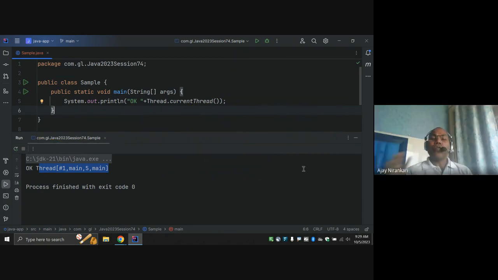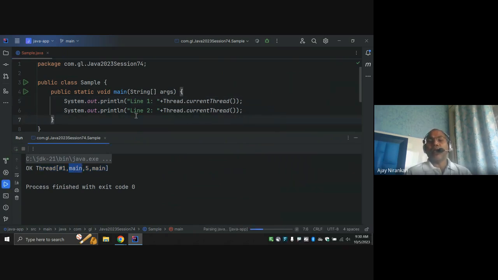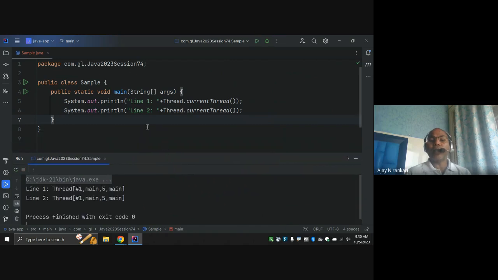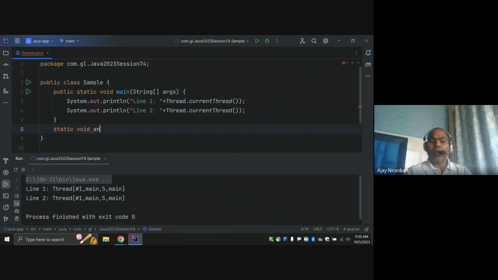So till now, whatever you have written inside the main method, line one, line two, is all done by your main thread by default. Whenever you run and check, your thread name by default is main. So the question is, can I write a different method? Let's write another method, static void, another method.